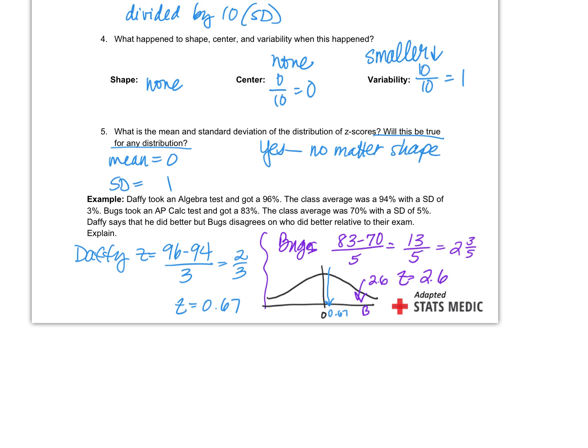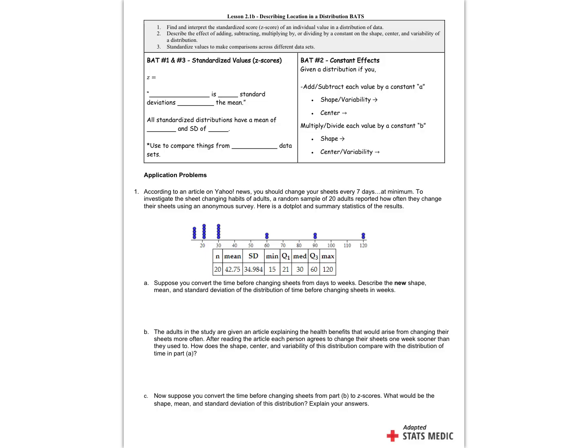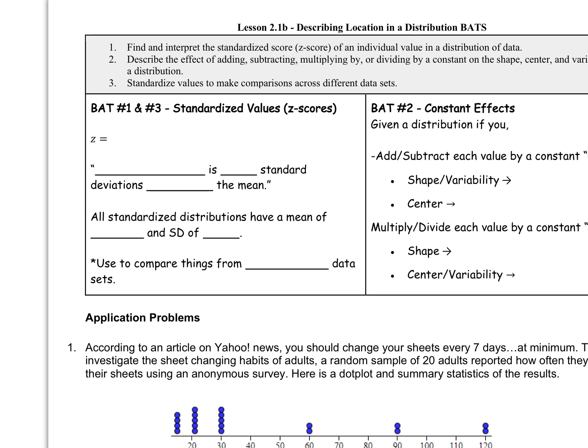So who actually did better? Bugs, right? Even though his score was lower, relative to the data, he actually did better. Does that make some sense? When we use this in real life, guys, ACT, SAT, all the time is used here, okay? Because they grade them very differently, don't they? Scores are so different. How do you know how you did comparatively? Well, you have to standardize the scores. Do it like this. All right? Now, here we go. Standardized values. See if you remember. What was the formula for a z-score?